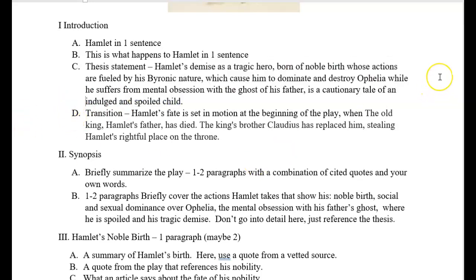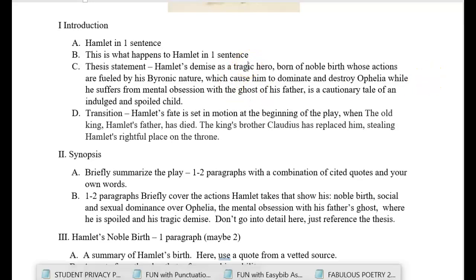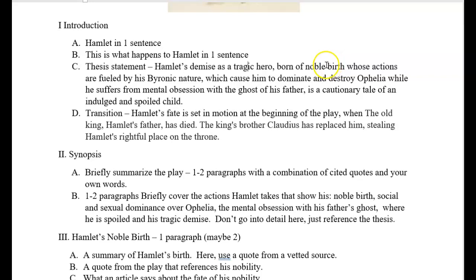This means that in my essay, the reader knows that I am going to be describing what exactly a tragic hero is. I'm going to be proving that Hamlet was of noble birth. I'm going to be proving that he suffers from a Byronic nature, and that nature causes him to dominate and destroy his girlfriend Ophelia, while he suffers from a mental obsession with the ghost of his father, and that those attributes form a cautionary tale of an indulged and spoiled child, which I will need to, of course, prove.